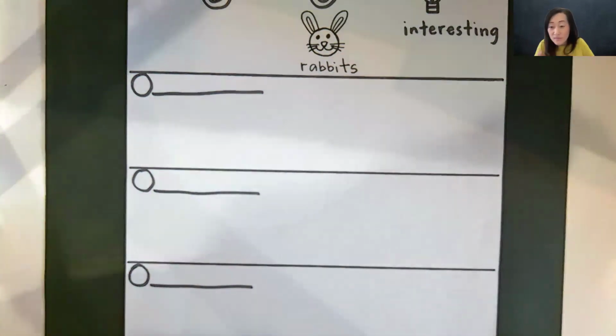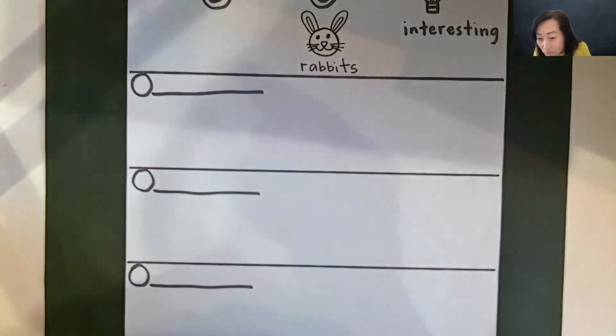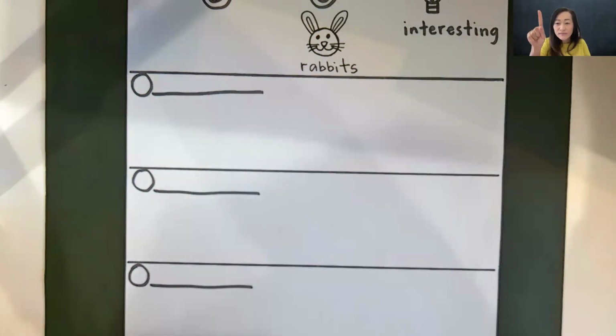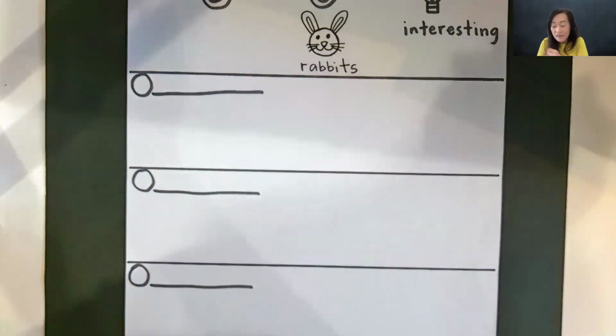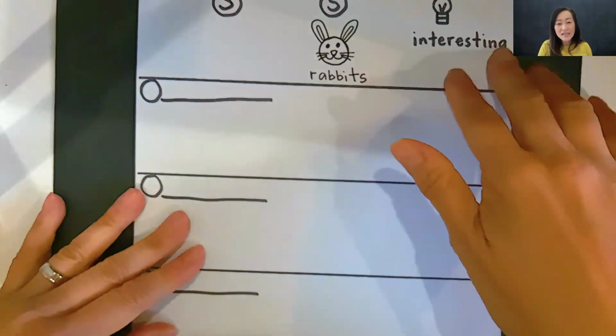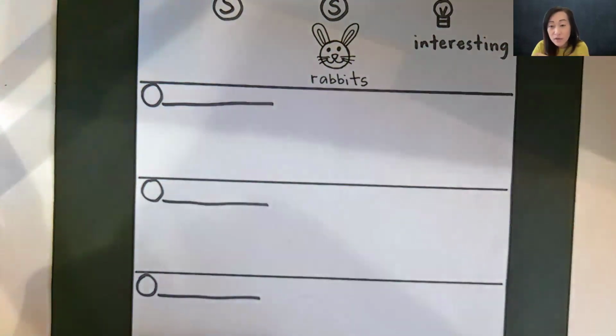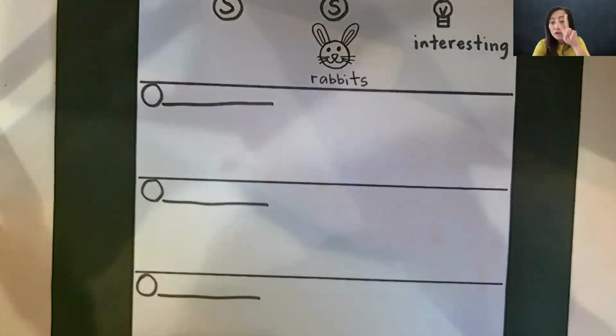Get organized. Did I see you doing that? Do it one more time. Ready? Step one, get organized. We got our paper organized. Then step two. Ready? Say step two with me. Step two.